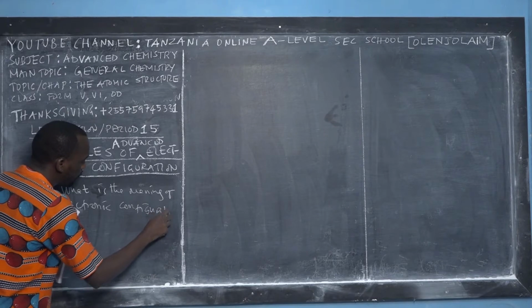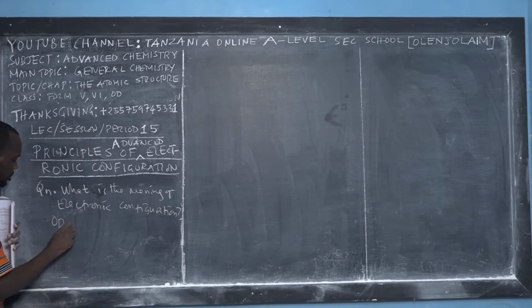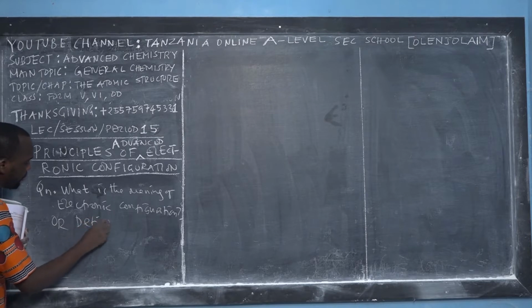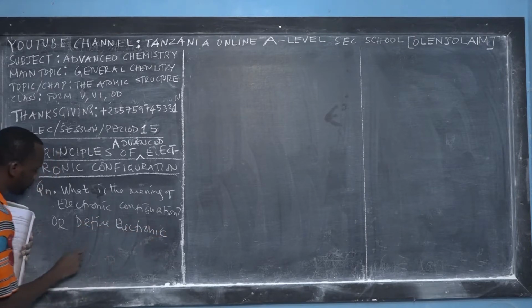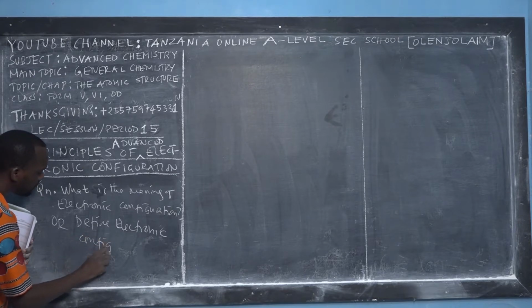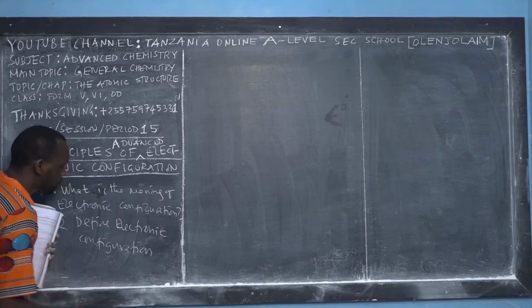What does it mean? Or in some of the books, we can be asked to define electronic configuration. What will you say? How will you define? Is it a complex term for you? No, it's not a complex term.